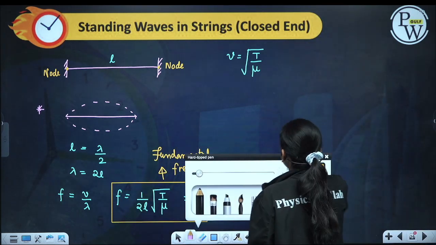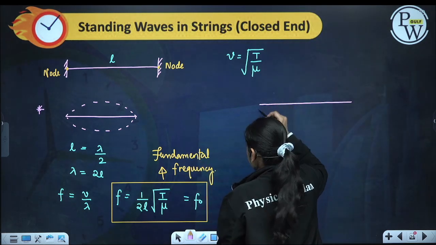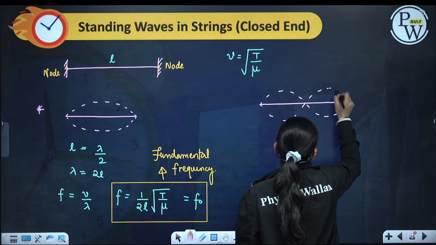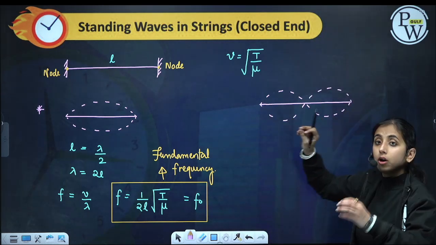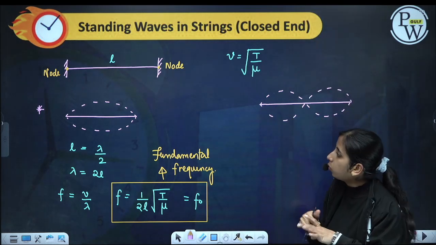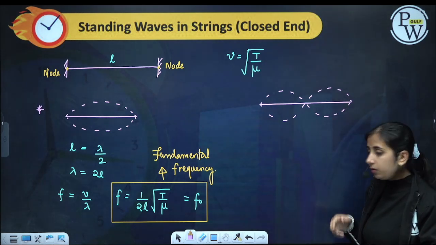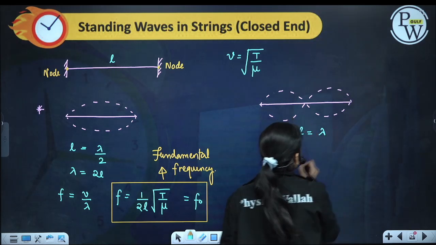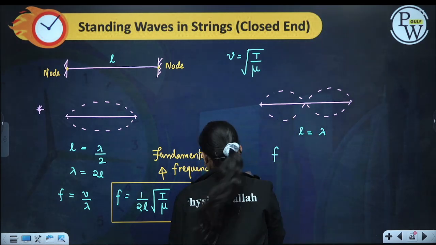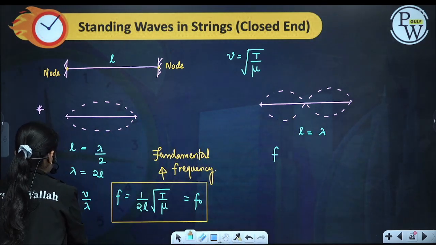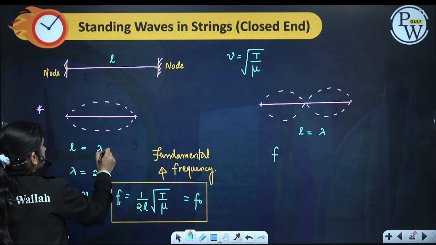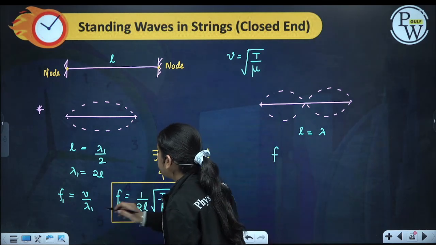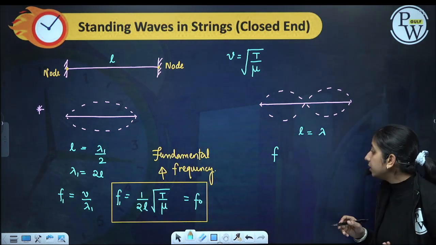Now what could be the next stationary wave we can have? The next stationary wave will look like this, because the ends should always be nodes. So this is the first, and this is the second we get. Similarly in this case, L will be equal to lambda. V is medium dependent, so it will remain the same.